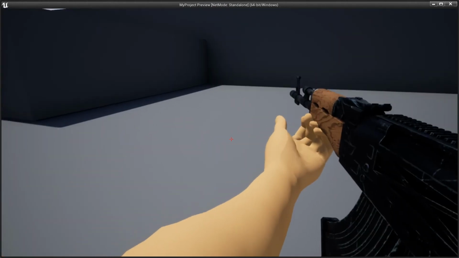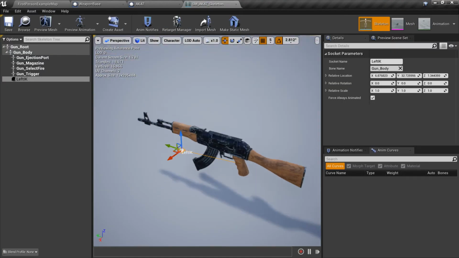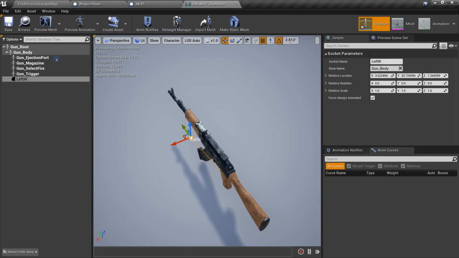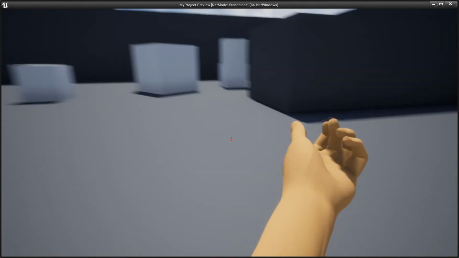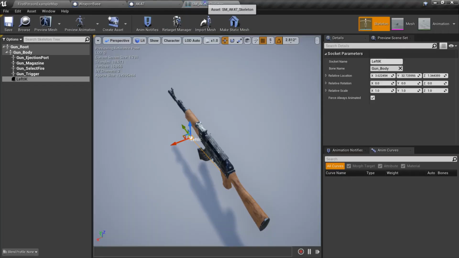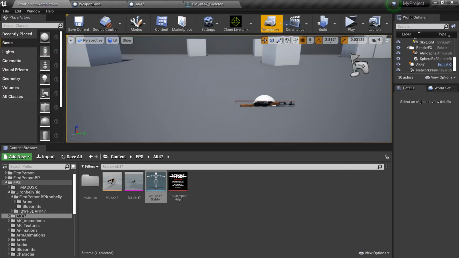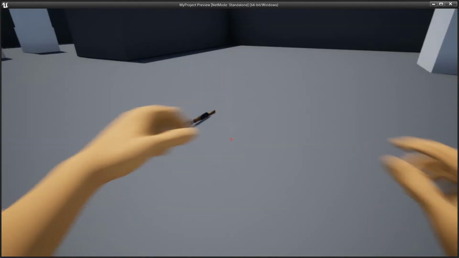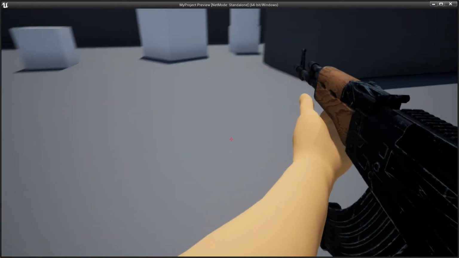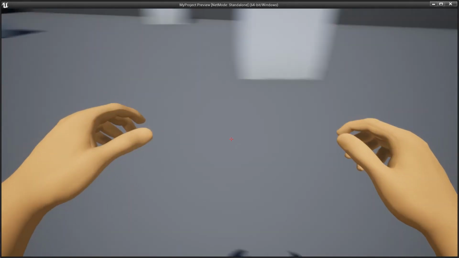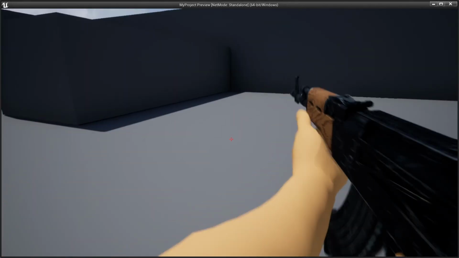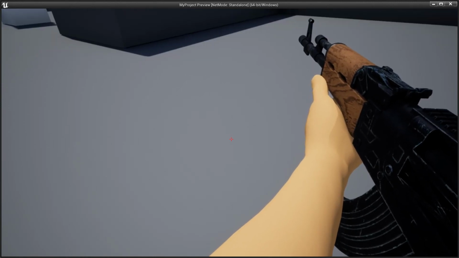Wow, it's out of the hand. Adjust. So this is how IK works. We need to adjust a little bit. Okay, let's check.